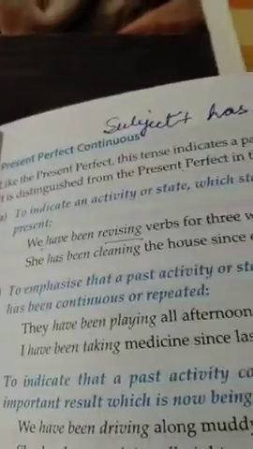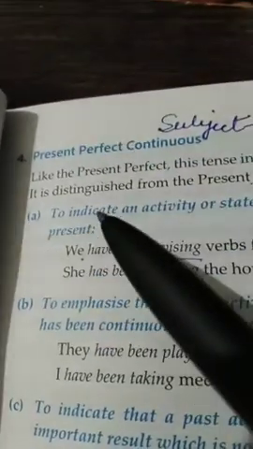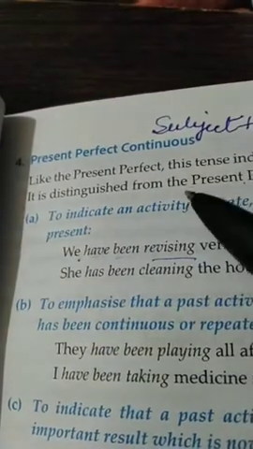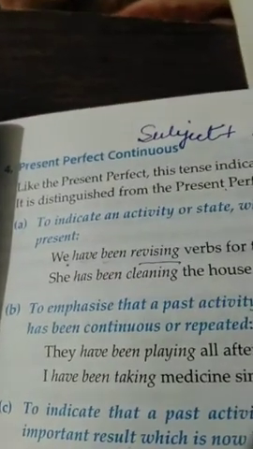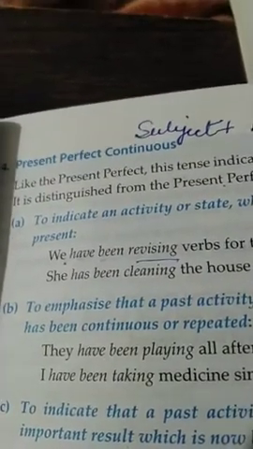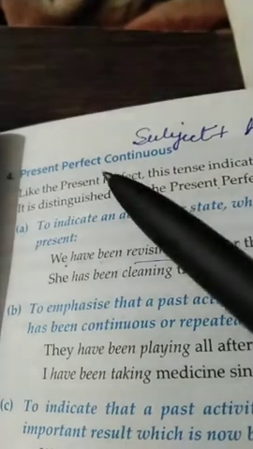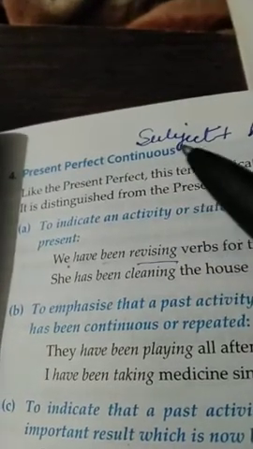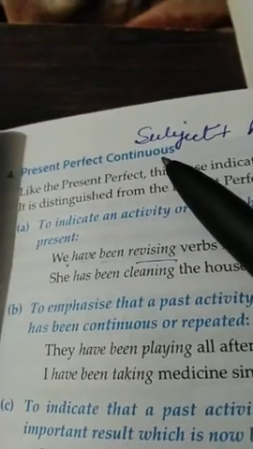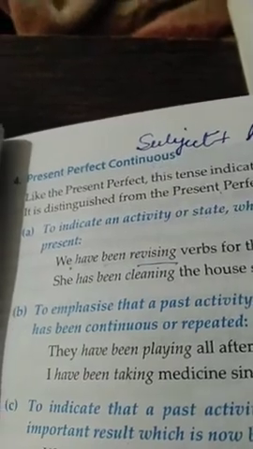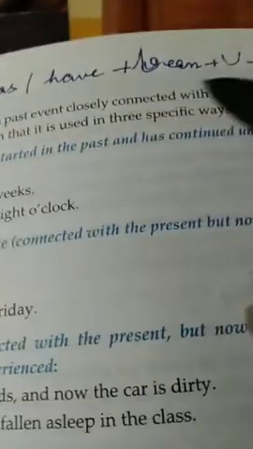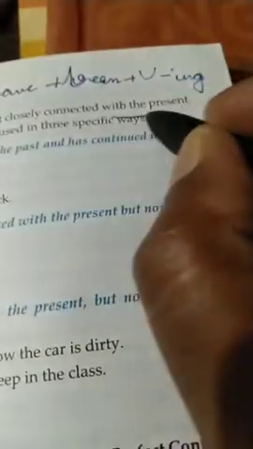Now come to the present perfect continuous tense. Like the present perfect tense, this tense indicates a past event closely connected with the present time.